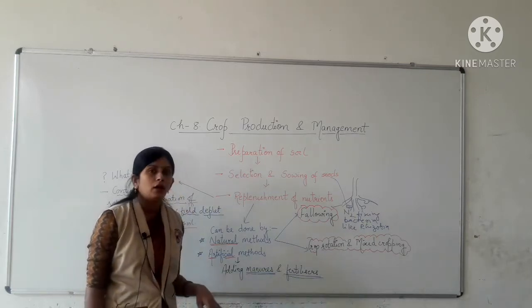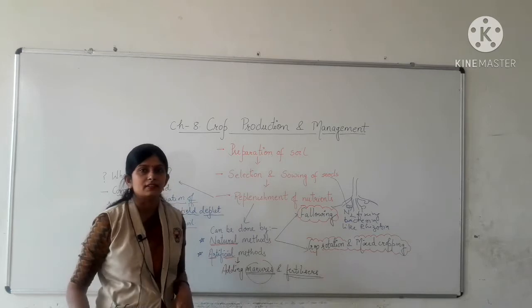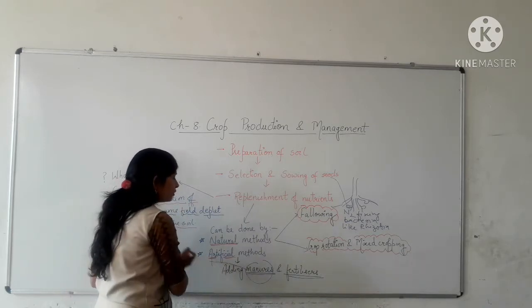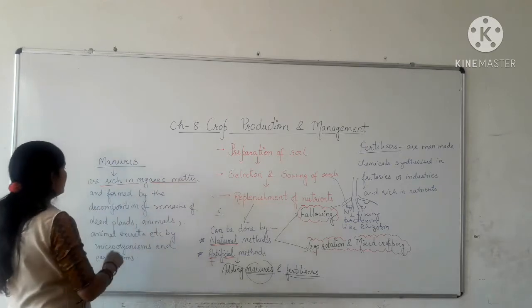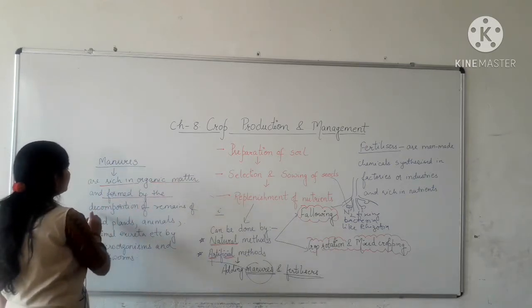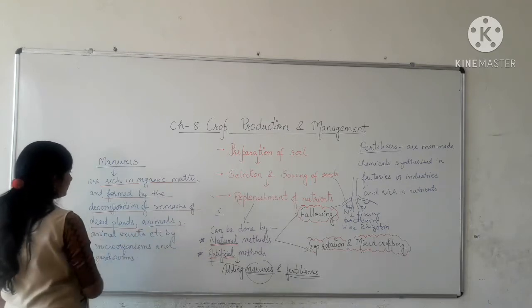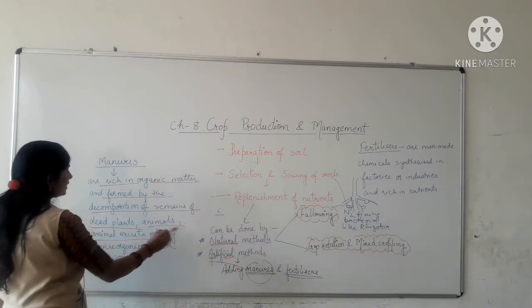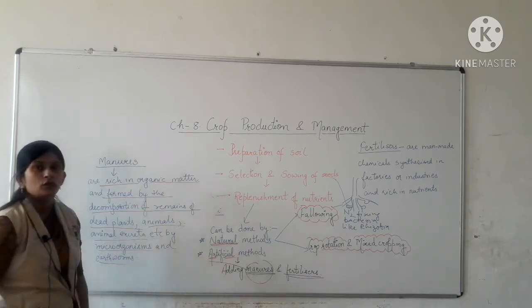Okay. Now what are manures and fertilizers? First of all, manures. Manures are rich in organic matter and are formed by the decomposition of remains of dead plants, animals, animal excreta, etc. by microorganisms and earthworms.